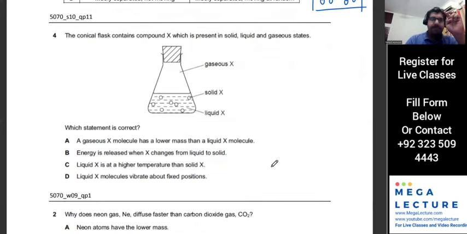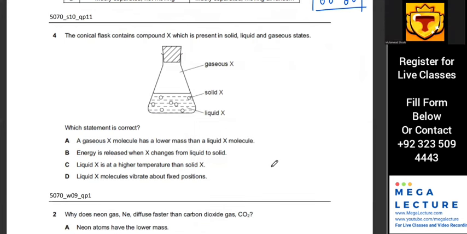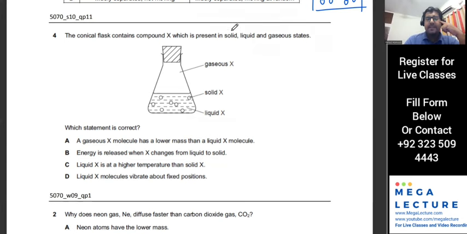The last one. Yes, sir. The conical flask contains compound X, which is present in solid, liquid, and gaseous states. Which statement is correct? If I have water in gaseous state, liquid state, and solid state, do they have different masses or exactly the same masses?